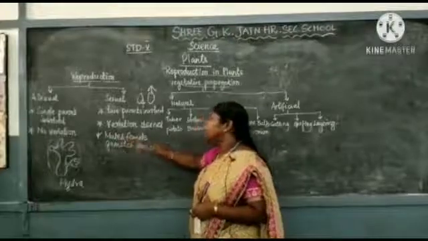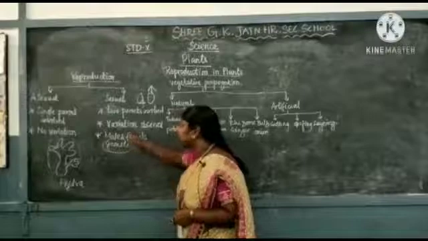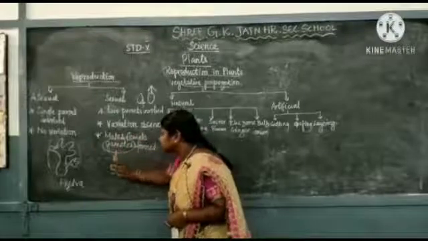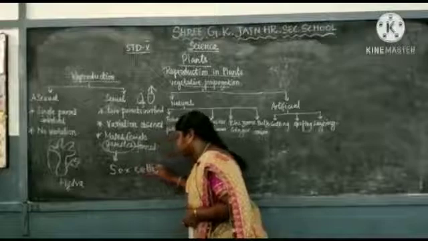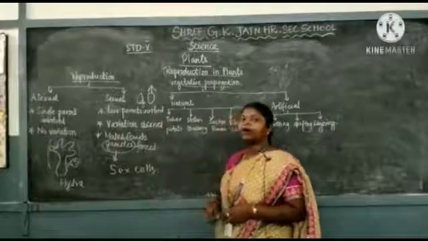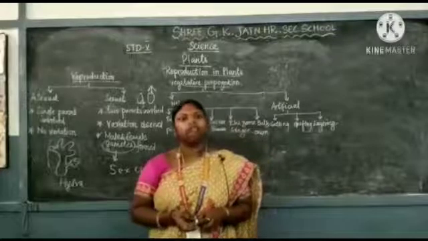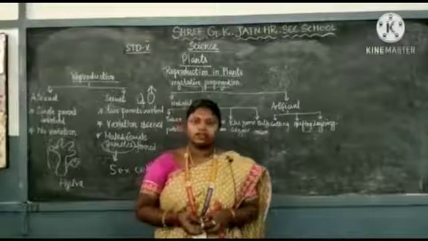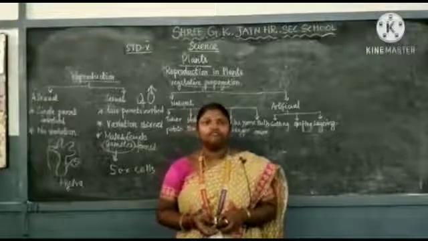Male and female gametes are formed. Male and female gametes means they are sex cells. Sex cells are formed in the sexual reproduction. So this is all about sexual reproduction. Now I'm going to explain to you about the flower and the parts of the flower, how they are fusing and forming a fruit.